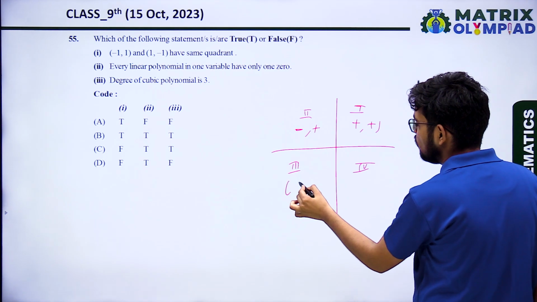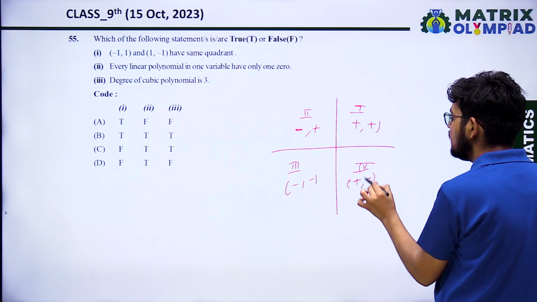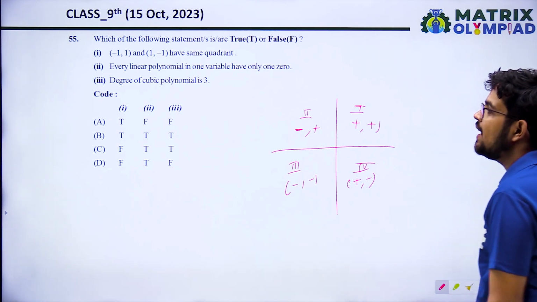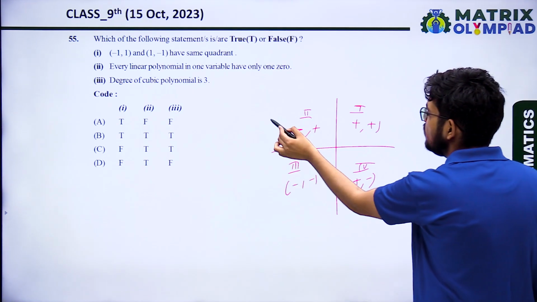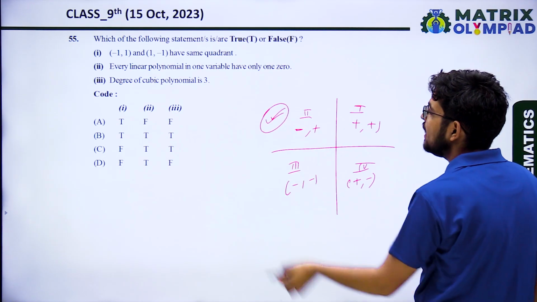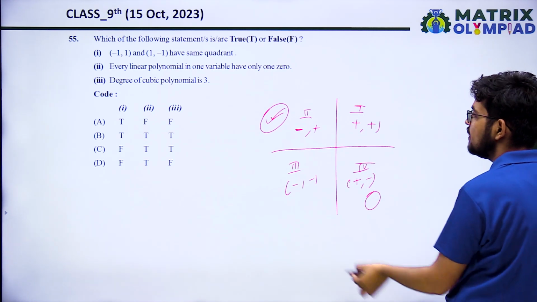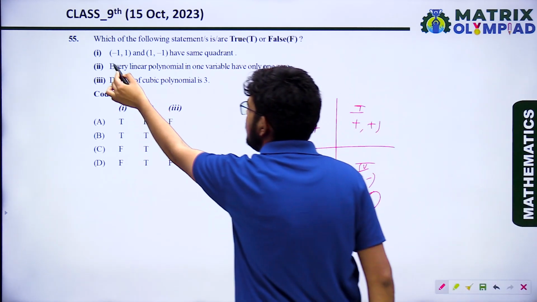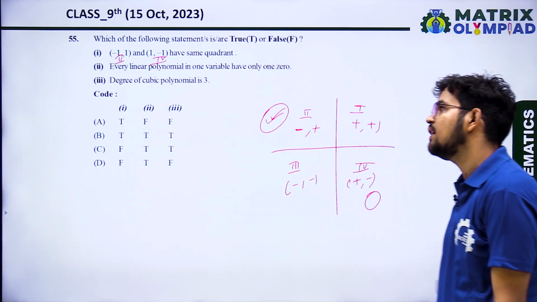In the third quadrant, both are negative. In the fourth quadrant, x is positive, y is negative. So minus 1, 1: x negative, y positive lies in the second. And 1, minus 1: x positive, y negative lies in the fourth quadrant. So the quadrants are not the same.